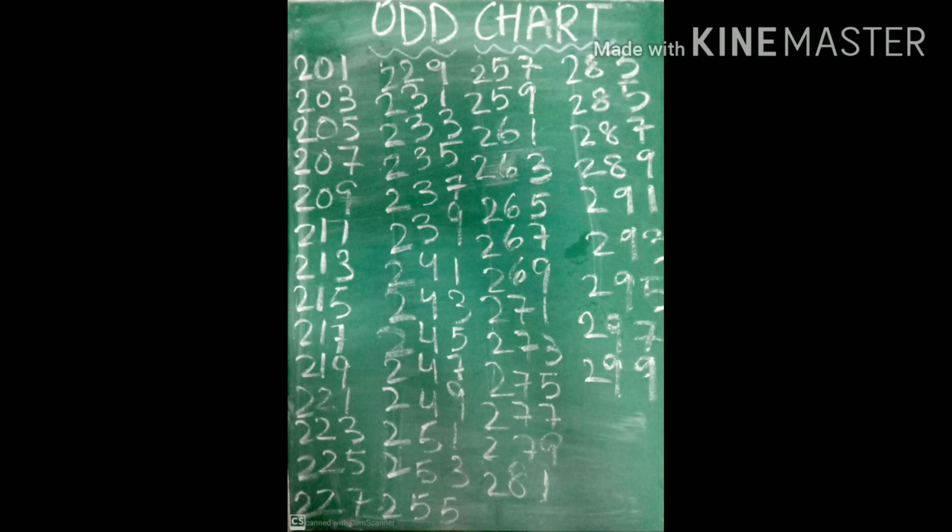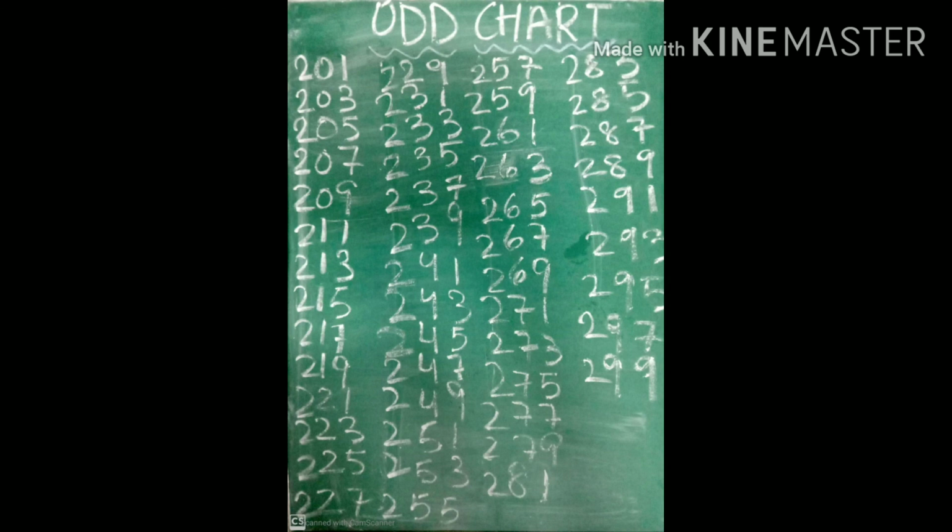Now let's see the odd number chart from 200 up to 300. So the numbers are 201, 203, 205, 207, 209, 211, 213, 215, 217, 219, 221, 223, 225, 227, 229, 231, 233, 235, 237, 239, 241, 243, 245, 247, 249, 251, 253,